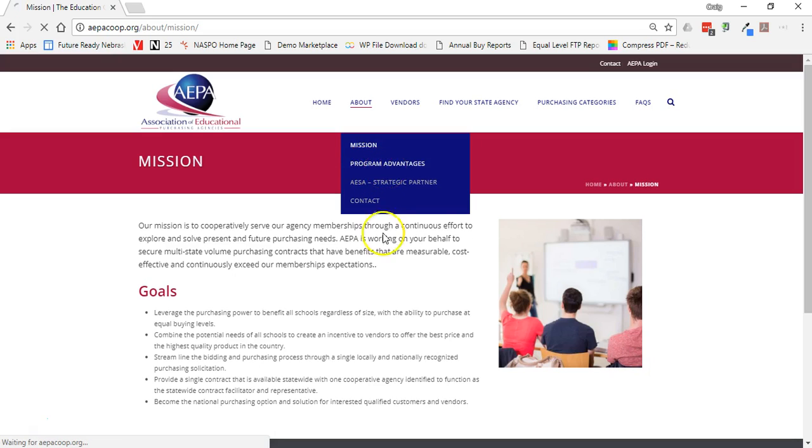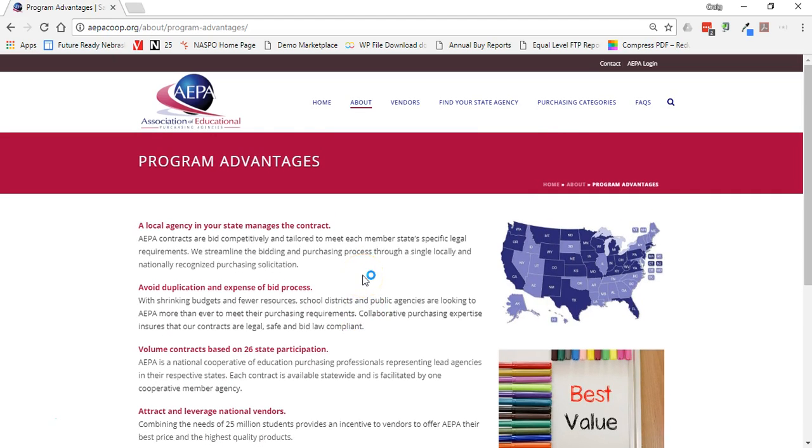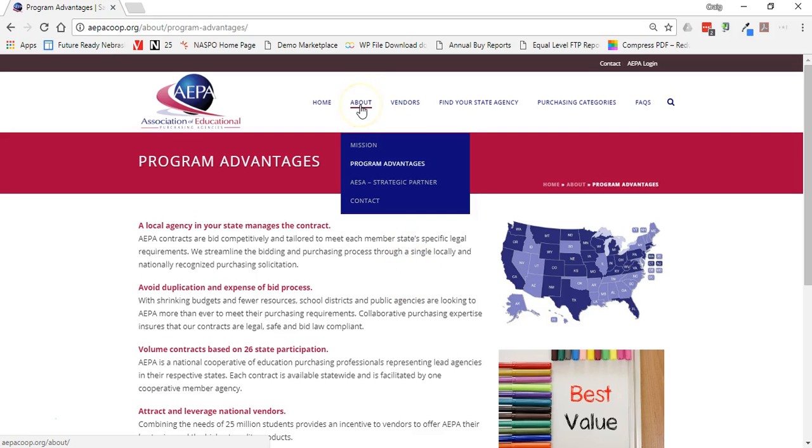Program advantages gives you a highlight of why you would utilize AEPA. Think of this as public members, school districts, your members looking at this information rather than you as a member state to AEPA.